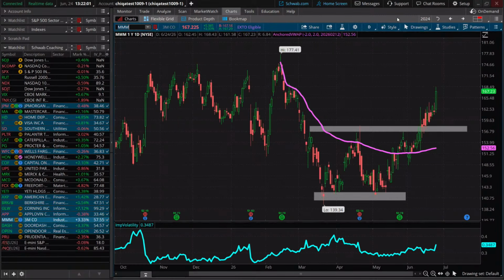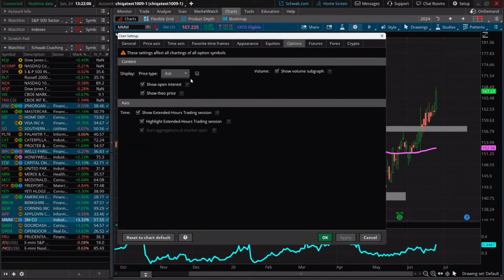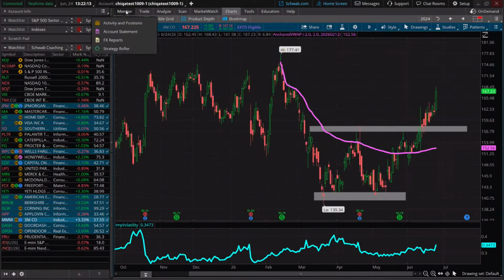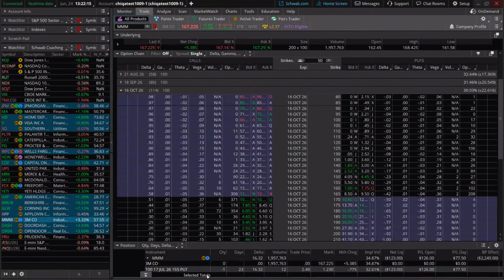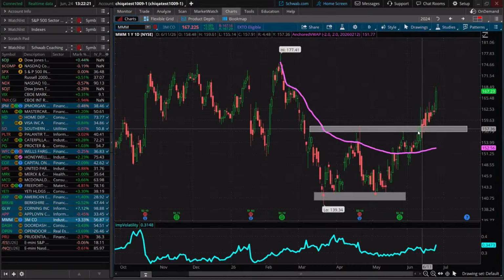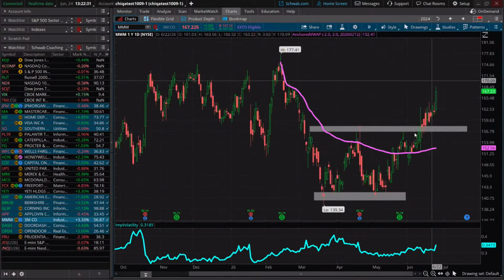So right now we are, and I need to show our order on this one. For some reason this one isn't showing, but we do have our short put on this one, or we don't have an open order on that one, that's why. So we do have our short put and we're just kind of waiting that one out. We're up on that one overall. So we're just gonna let time and price kind of do its thing for us to see that one through.